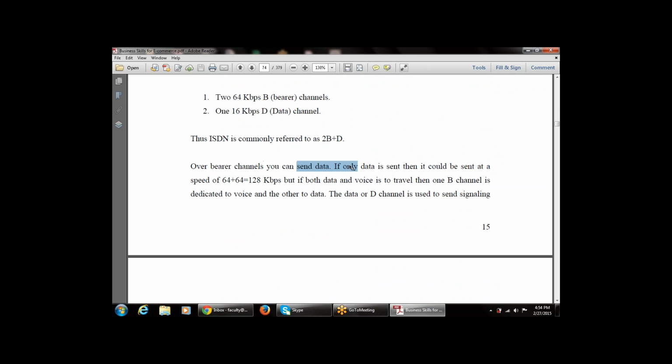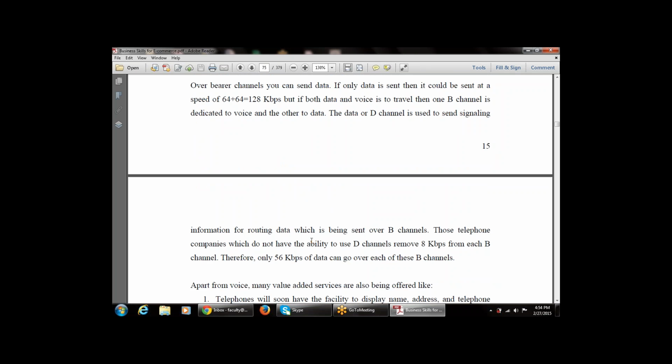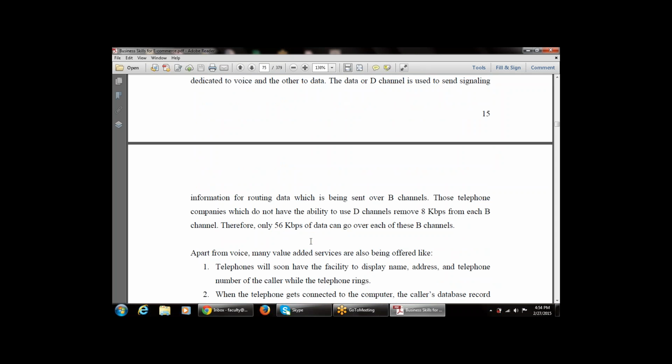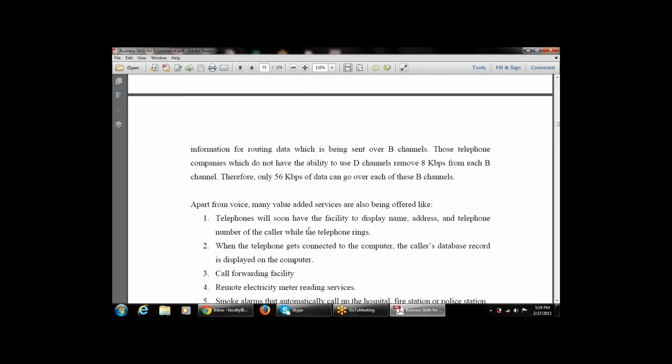Over the bearer channels, you can send the data. If only data is sent, it can be sent at a speed of 64 plus 64, that is 128 kbps. Then the next point says, apart from the voice, many value added services are also offered. So it contains two channels, the B channel and the D channel.